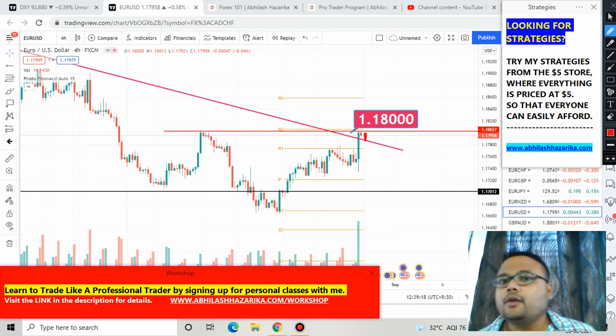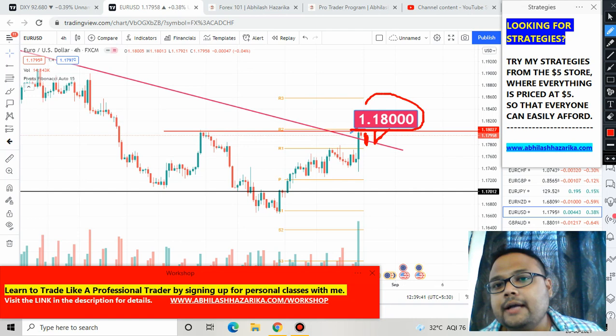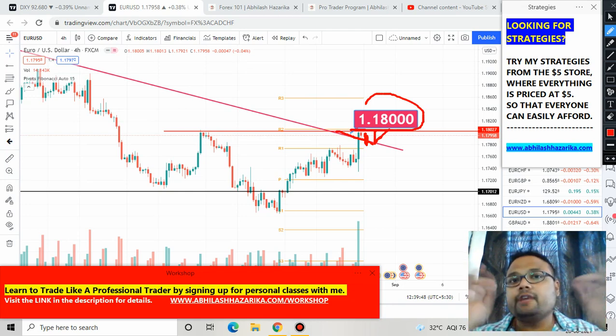In case the market forms a red candle and goes down again, listen to me carefully. In case the market forms a red candle after a couple of hours and starts going down again, then you will only short the market below this trend line. Though we have two resistances here, the first resistance is 1.1800 and this trend line, you will only short the market below this trend line. That will be a safer position, a safer opportunity for you.